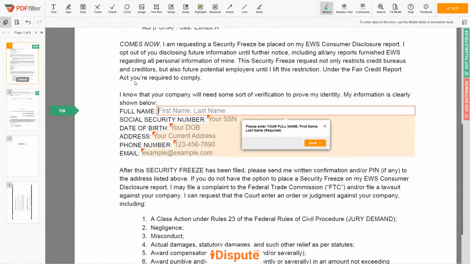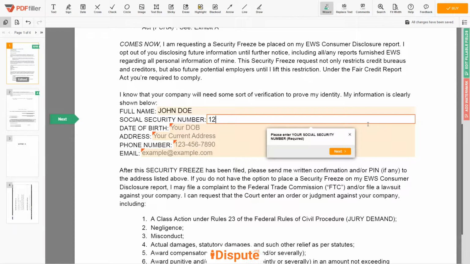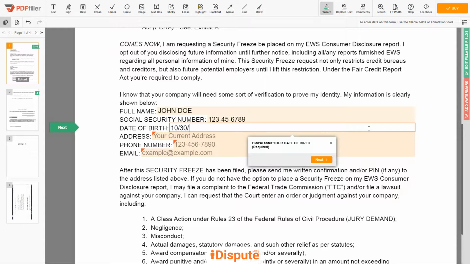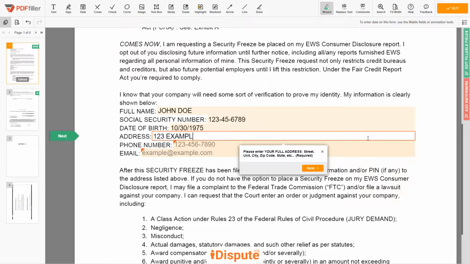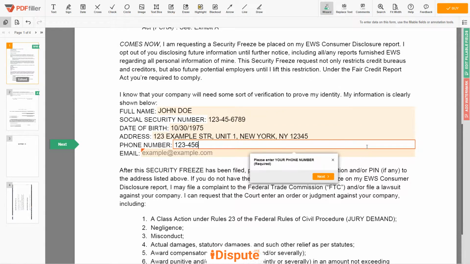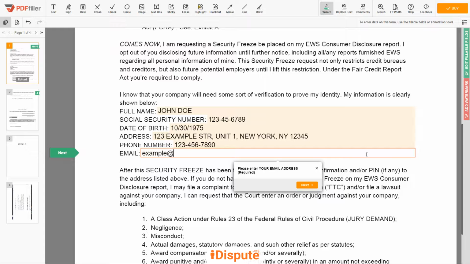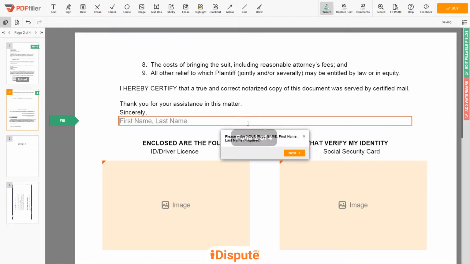Scroll down, and enter your first and last name exactly as they appear on the driver license or ID, John Doe. Then, input your social security number, 123456789. Date of birth, October 30th, 1975. Enter your current address again, 123 Example Street, Unit 1, New York, New York 12345. Next, enter your phone number, 123-456-7890. And an email address you own, example@example.com. Under the text "Sincerely," enter your first and last name, John Doe.